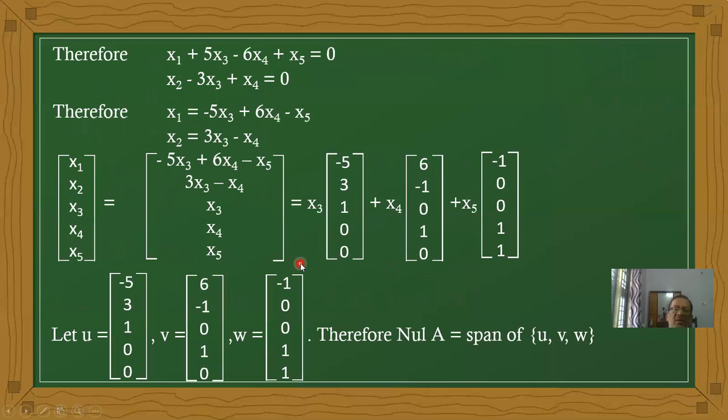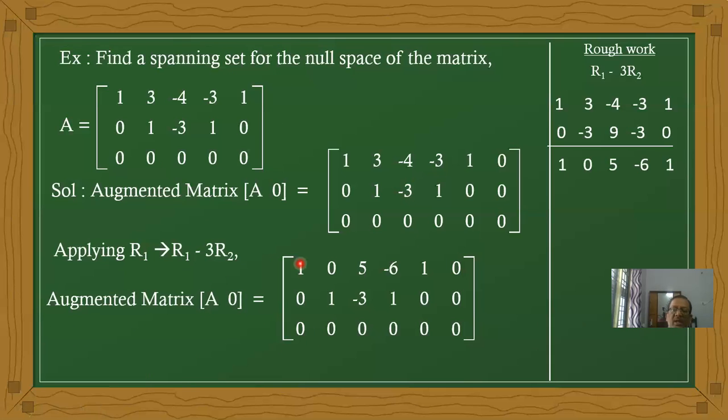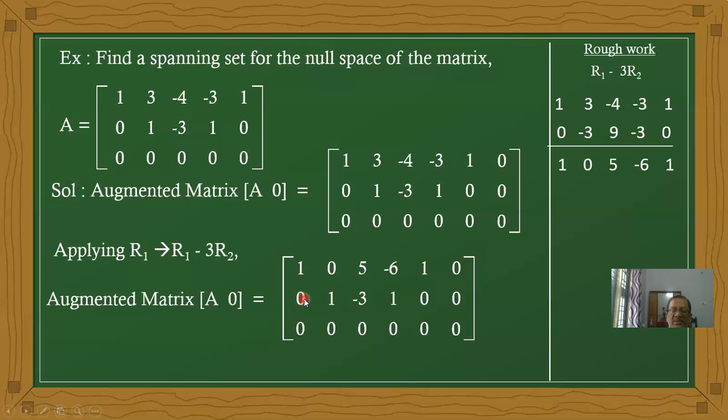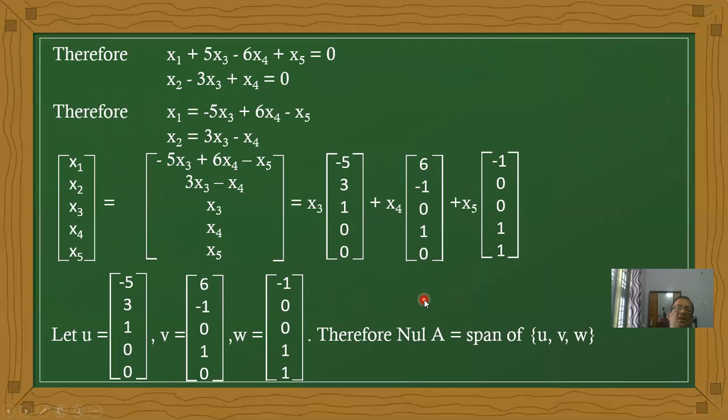The first equation is x1 plus 0 into x2 plus 5 into x3 minus 6 into x4 plus x5. Next, 0 into x1 is 0, plus 1 into x2 minus 3 into x3 plus 1 into x4 and 0 into x5.